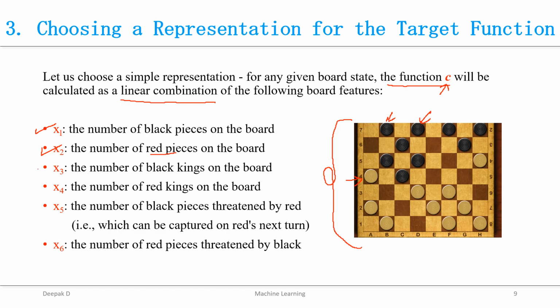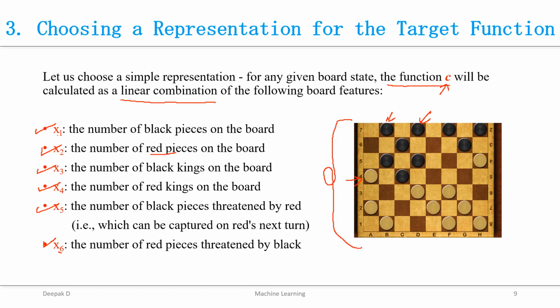The next ones are how many black kings there are, how many red kings there are, how many black pieces are threatened by the red, and the last one is the number of red pieces threatened by the black pieces.